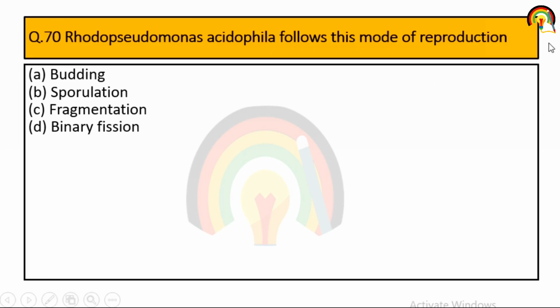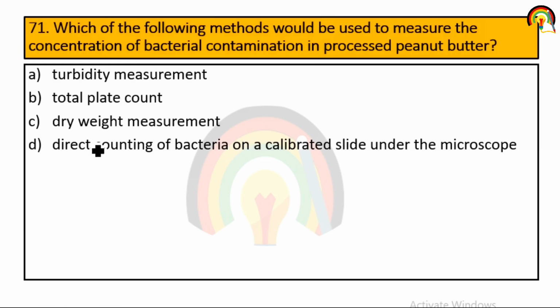Next one, Rhodopseudomonas acidophila follow this mode of reproduction: budding, sporulation, fragmentation or binary fission. So Rhodopseudomonas acidophila follow what mode of reproduction? It mainly follow budding. Next, which of the following method would be used to measure the concentration of bacterial contamination in processed peanut butter?